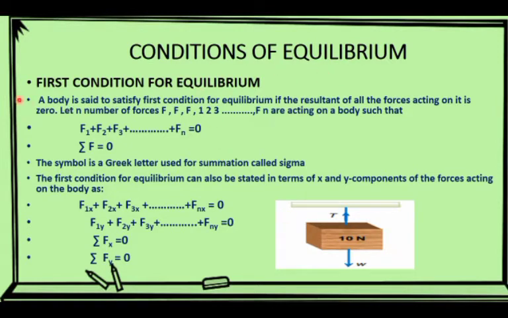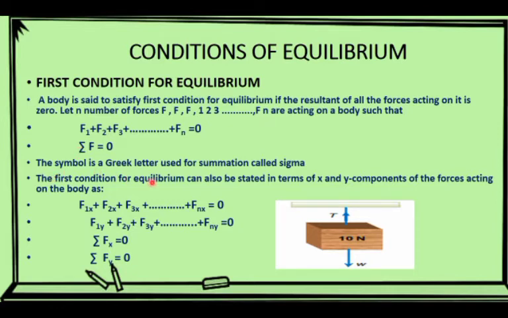Condition of equilibrium. First condition for equilibrium: a body is said to satisfy the first condition for equilibrium if the resultant of all the forces acting on it is zero. Let forces 1 to n be acting on a body, such that the sum of forces F1, F2, F3 up to Fn must be 0. Sigma F is equal to 0, that means the sum of all forces must be 0. This symbol is called sigma, that means summation or sum of.